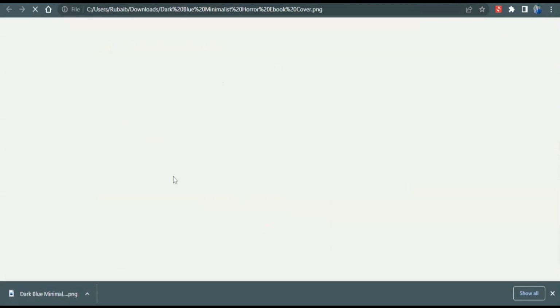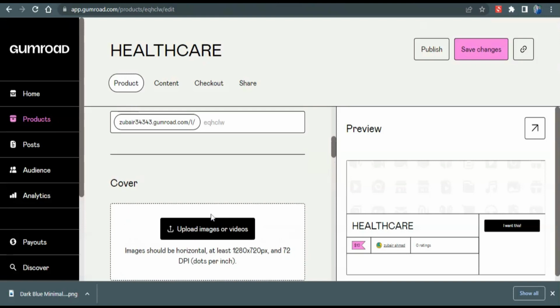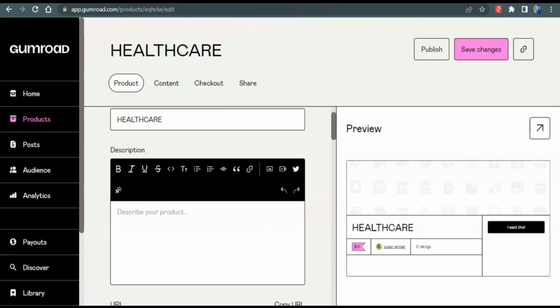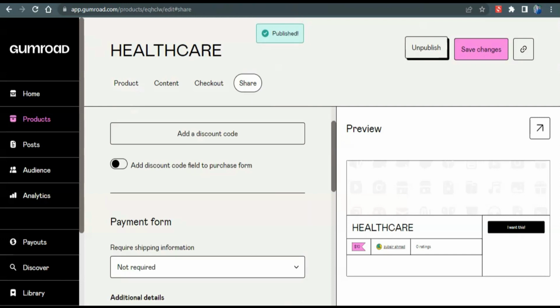Once it's downloaded, head over to gumroad.com and upload this cover on the Gumroad website. Once it's done, click on save changes, and then you can publish your ebook or article. So now whenever someone will click on your affiliate link, you would earn a lot of commission.